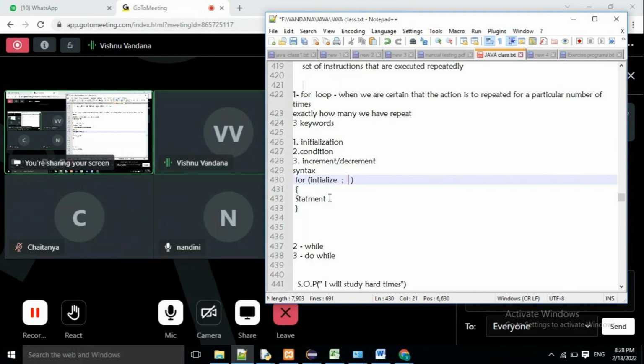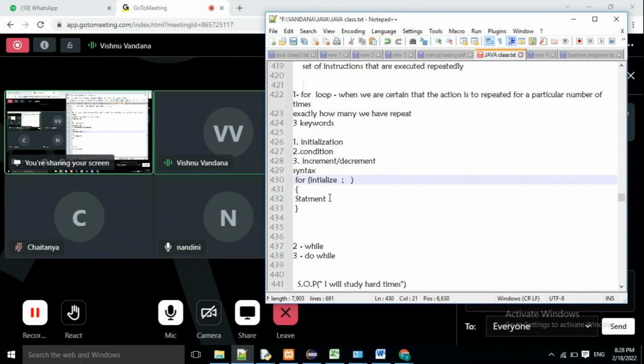Initially, what will be the count of jumpings? Zero. Before the punishment it will be zero. After that, if I jump one time my friend will count one. If I jump two times she will say two.